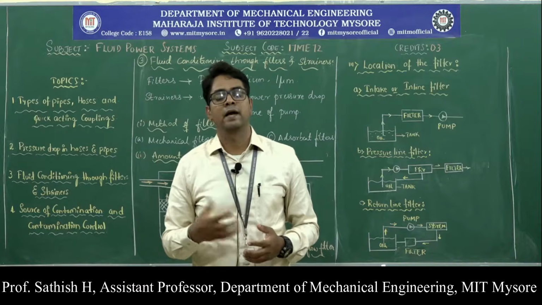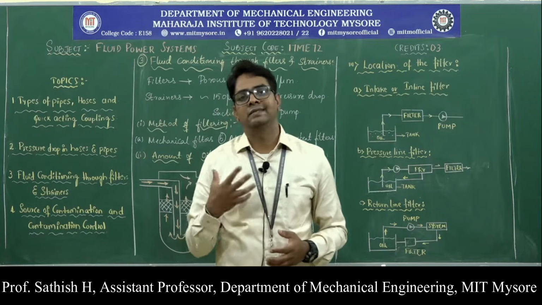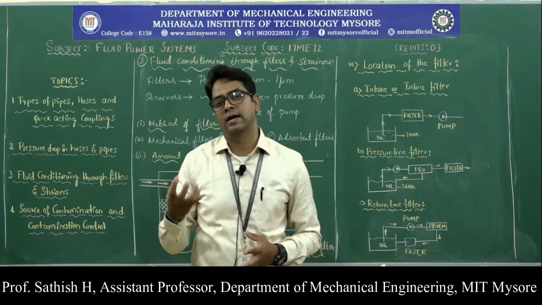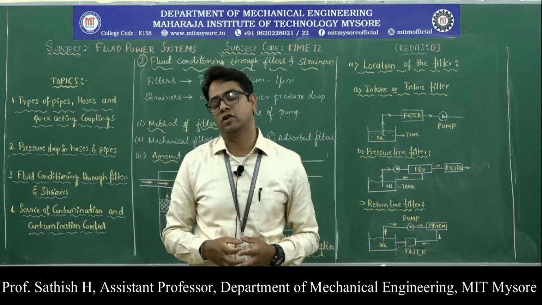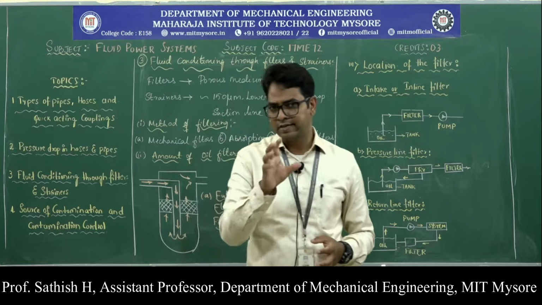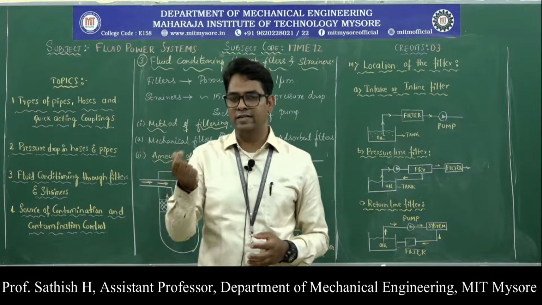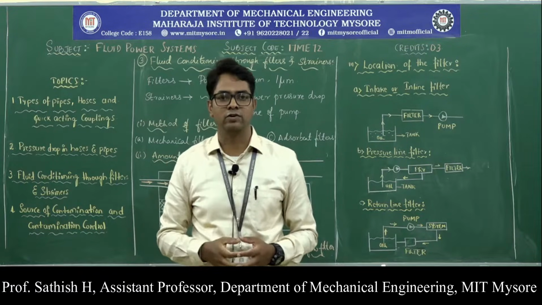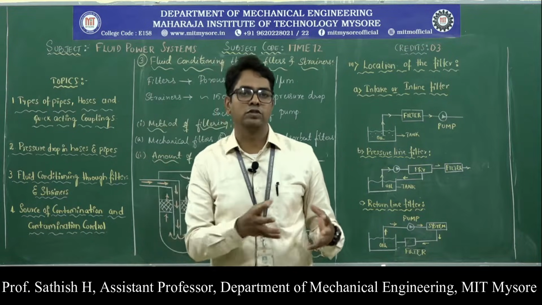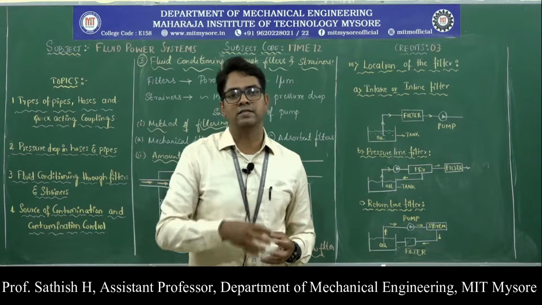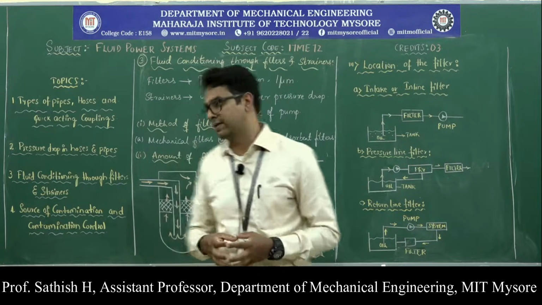Those are called mechanical filters, and these filters can filter relatively coarse contaminants or insoluble solids. You have to understand what we mean by coarse and fine. Fine means very small size particles, maybe 1 micrometer, and coarse particles are relatively larger in diameter or size compared to the fine particles.